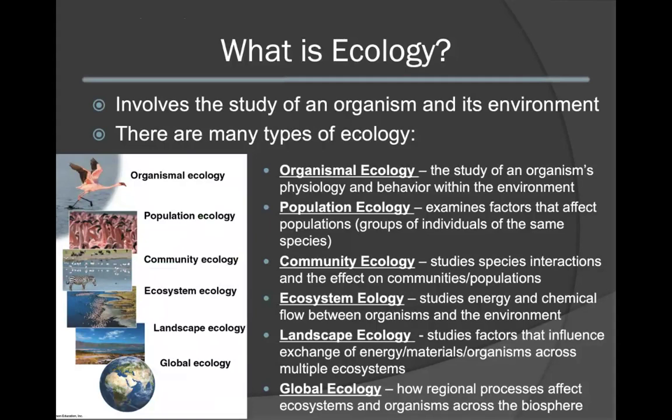These include organismal ecology, which is the study of an organism's physiology and behavior within its environment; population ecology, which examines the factors that affect different populations; community ecology, which studies species interactions and their effect on communities and populations; ecosystem ecology, that studies energy and chemical flow between the organisms and their corresponding environment; landscape ecology, which focuses on the factors that influence exchange of energy, materials, chemicals, as well as organisms across multiple ecosystems; and global ecology, which focuses on how regional processes affect ecosystems and organisms across the entire biosphere.